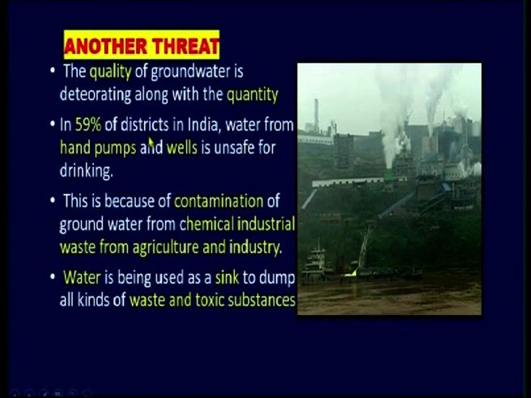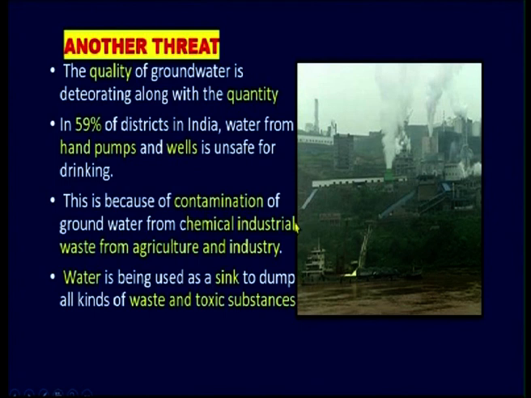In 59% of districts in India, water from hand pumps and wells is unsafe for drinking. Earlier, we used to use hand pumps and bore wells for drinking water, but now this water is not safe because of industries. This is because of contamination of groundwater from chemical and industrial waste from agriculture and industry.